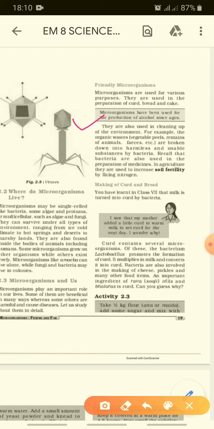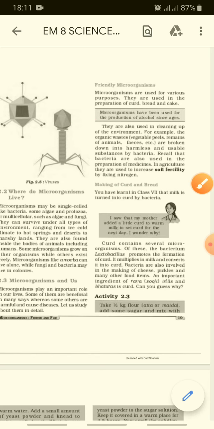Recall the bacteria used in the preparation of medicines. Yes, in agriculture also. They are used to increase soil fertility by fixing nitrogen. Nitrogen is a nutrient for the soil, right? If the nitrogen is proper, then the fertility of the soil will be the best for growing, right? So even microbes are useful in agriculture by fixing nitrogen.